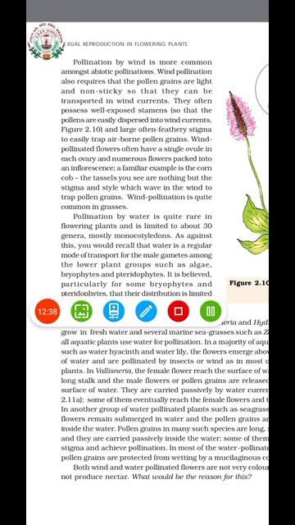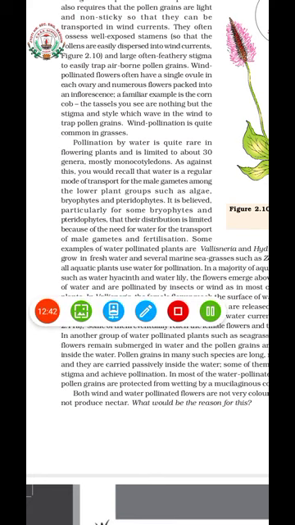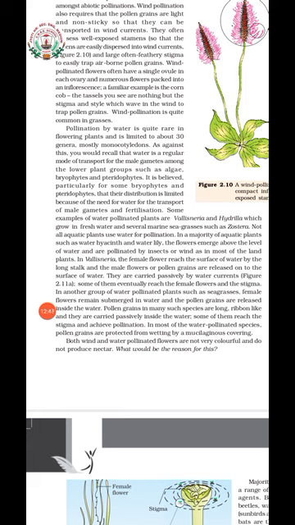Pollination by water means the pollinating agent is water. In flowering plants, water as the pollinating agent is very rare, but when you compare bryophytes or algae, water forms the major agent in the transport of male gametes, isn't it?